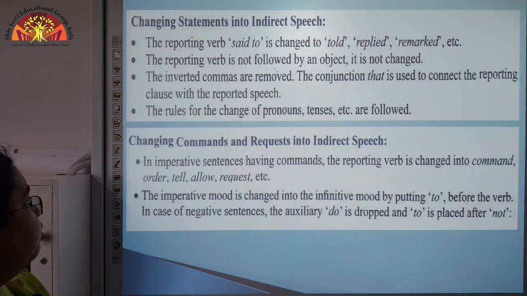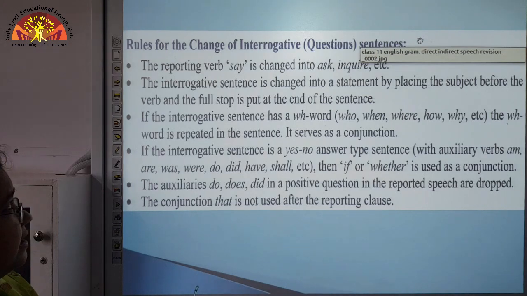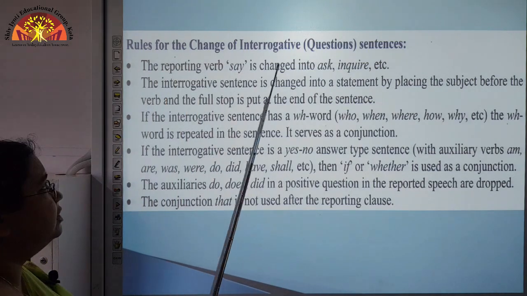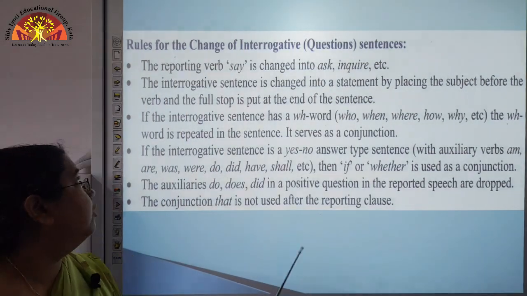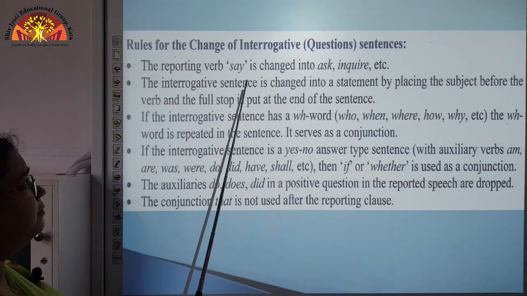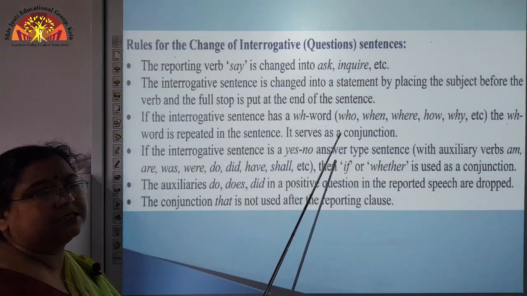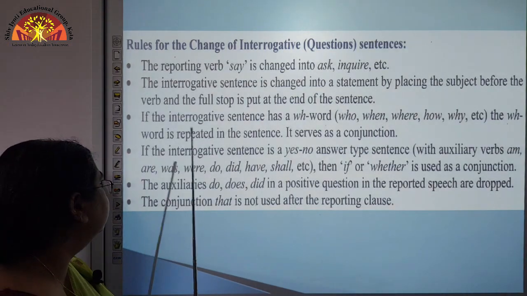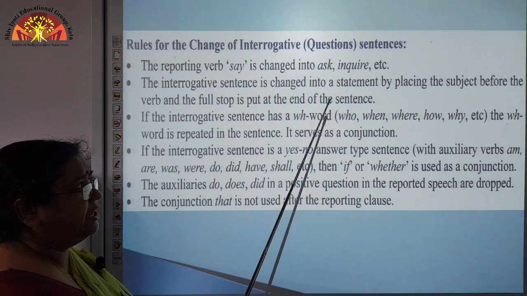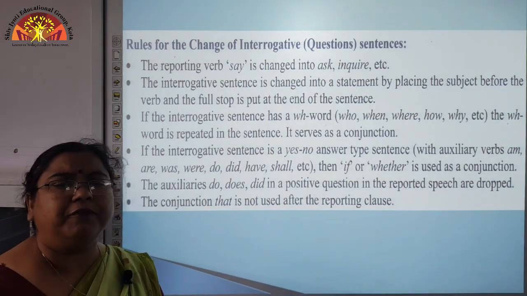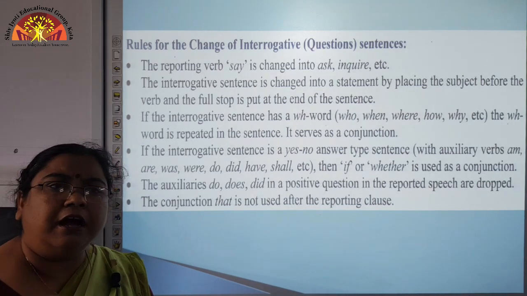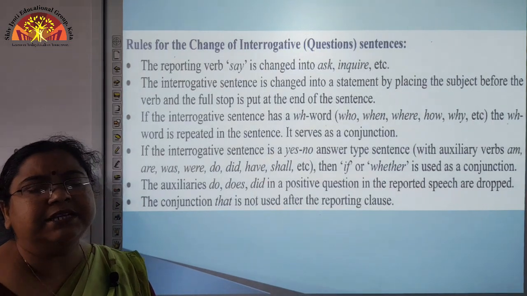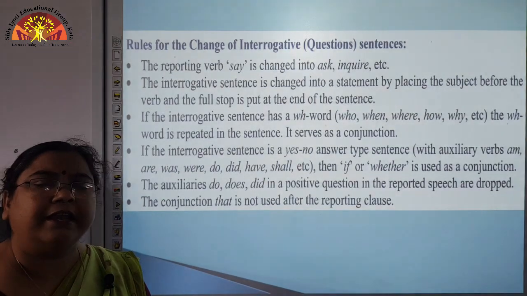Now, let us move to the next aspect, that is, rules for the change of interrogative sentences. The reporting verb say is changed into ask, inquire, question, etc. So, the interrogative sentence is changed into a statement. This is a very fundamental rule: in indirect speech only statements are written. They are written in a declarative manner.